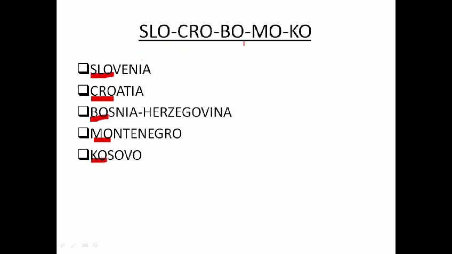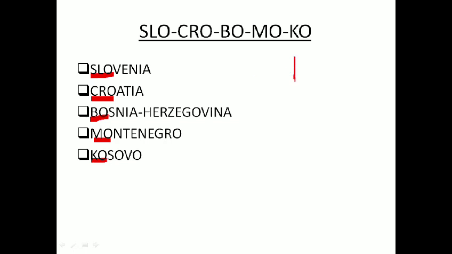This is one way to remember, and they are located from west to east, left to right in simple language: Slovenia, Croatia, Bosnia and Herzegovina, Montenegro, Kosovo. Slo-Cro-Bo-Mo-Ko.